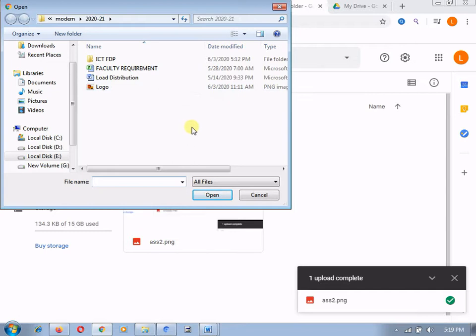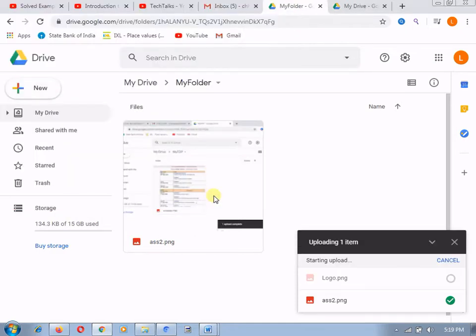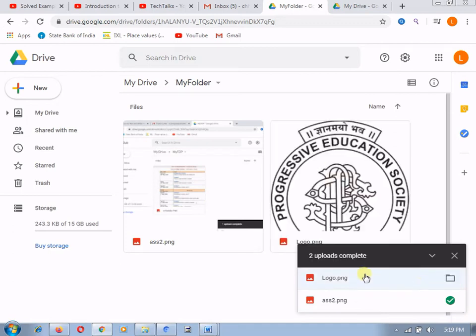It will provide you the browse option, and suppose I want to upload this particular logo file, I will click on Open. It will start uploading over here. You can see here is the uploading window. So my other file is also uploaded.